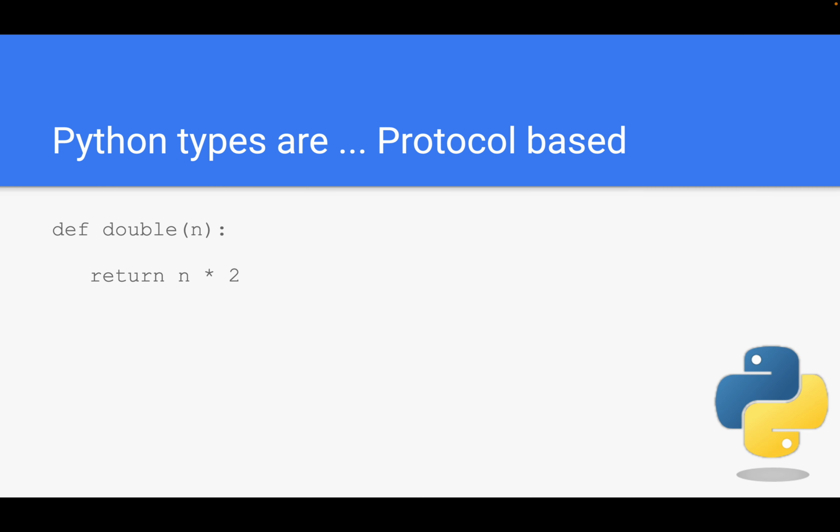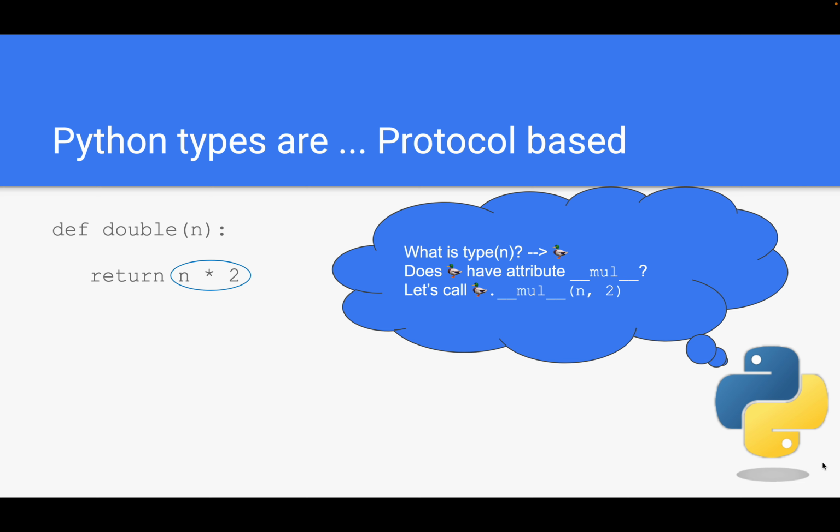And third, last but not least, Python types are protocol based, and this is a bit more unintuitive. What does it actually mean? Let's take a small example here. This statement here, n times 2. Caveat, this is probably not exactly accurate for all the people that know Python very well, but I think it's accurate enough for the purpose of this talk.